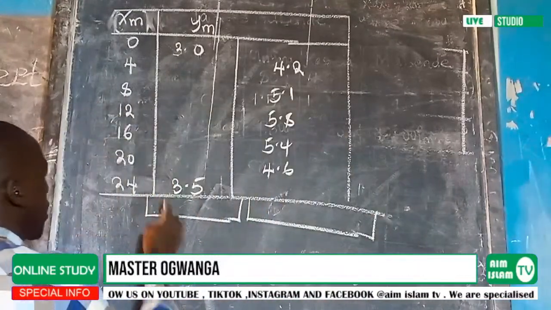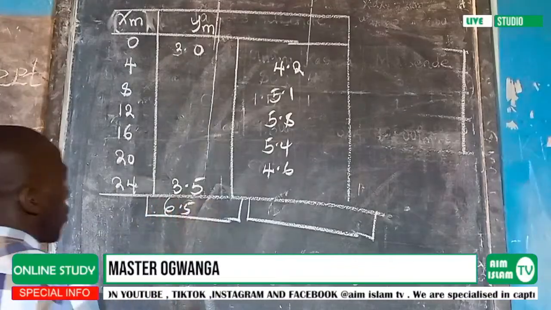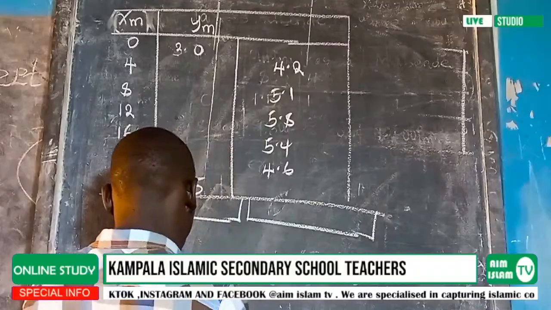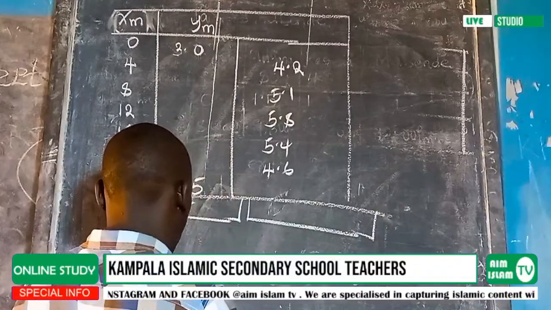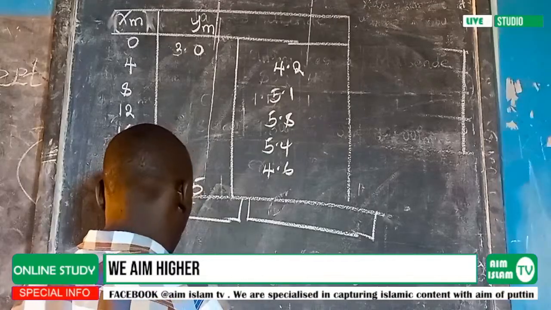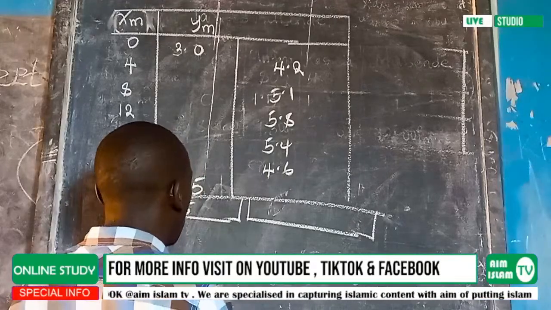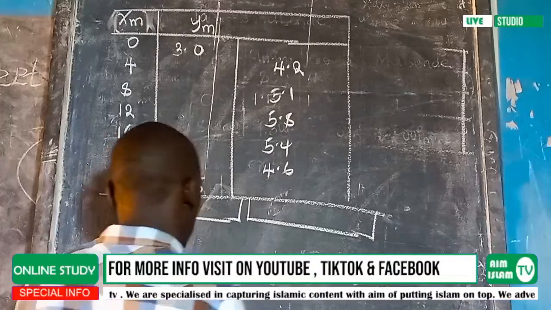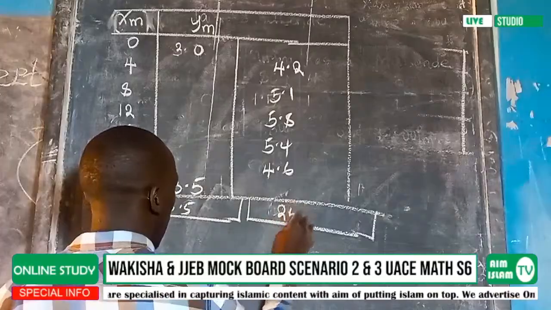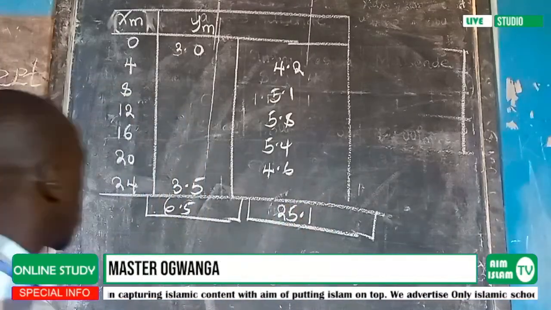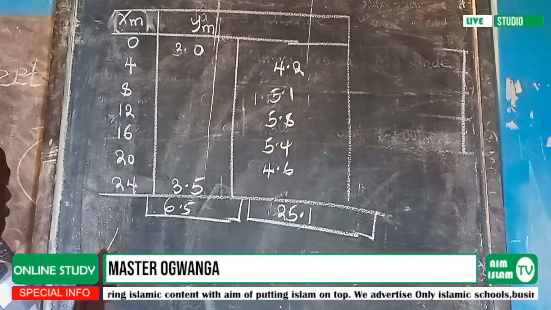So this is 6.5. Then for the upper one, 4.2 plus 5.1 plus 5.8 plus 5.4, then plus 4.6. Here you're getting 25.1. So we are going to use this to find the area.